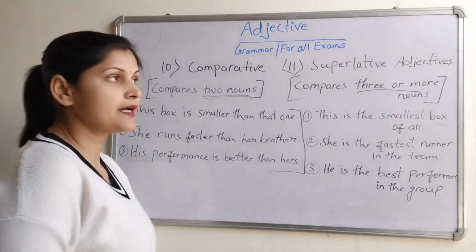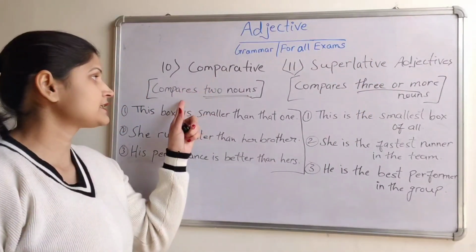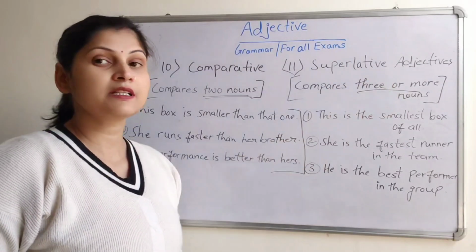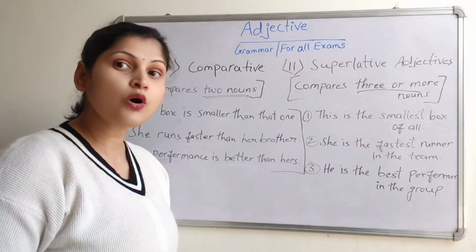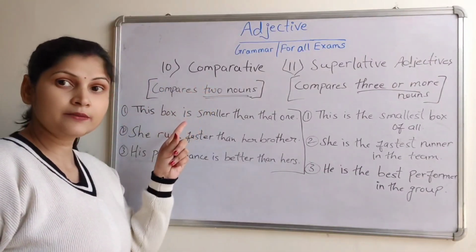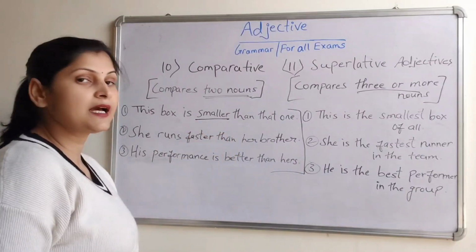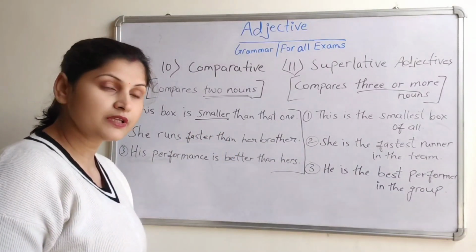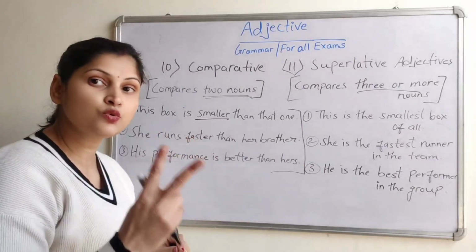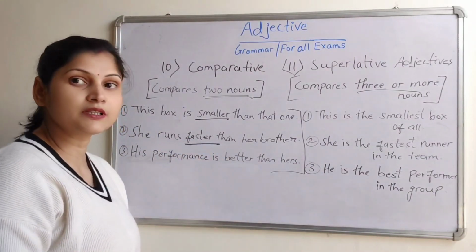Comparative adjectives and superlative adjectives. Comparative adjectives compare two nouns and superlative adjectives compare three or more nouns. Let's see the examples of comparative adjectives. This box is smaller than that one. Compare between this box and that one, means between two boxes. She runs faster than her brother.